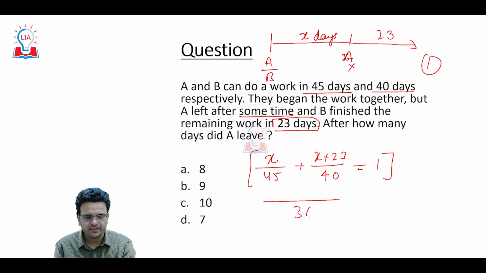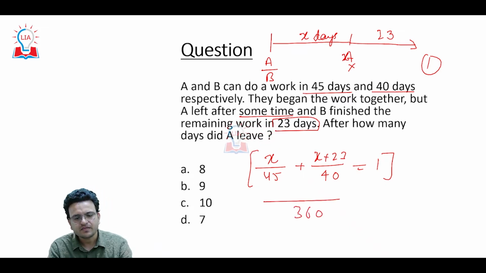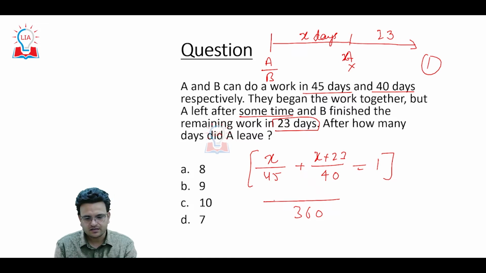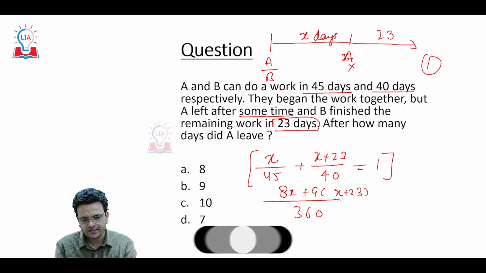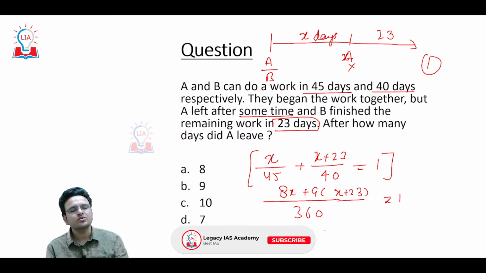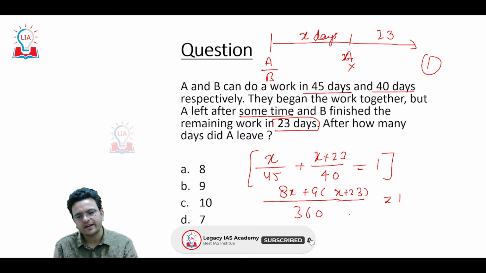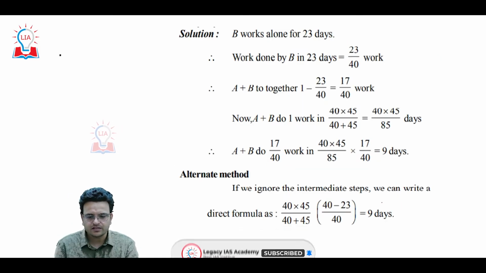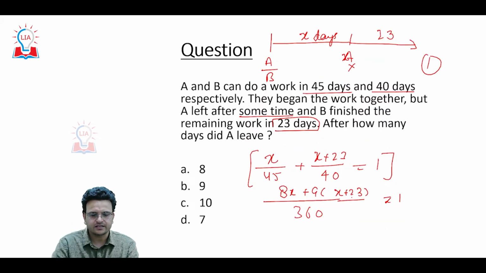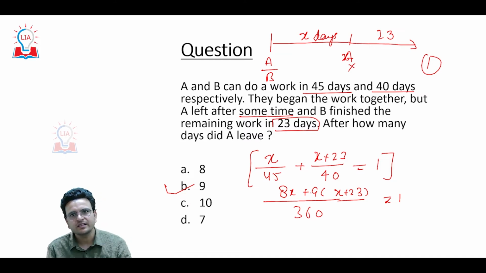The LCM will be 360, and here you can see 8x plus 9 into x plus 23 equals 360, that is, equal to 1. If you solve this equation, you are going to get the answer. So the answer will be 9 days. Hope you are able to understand this question.